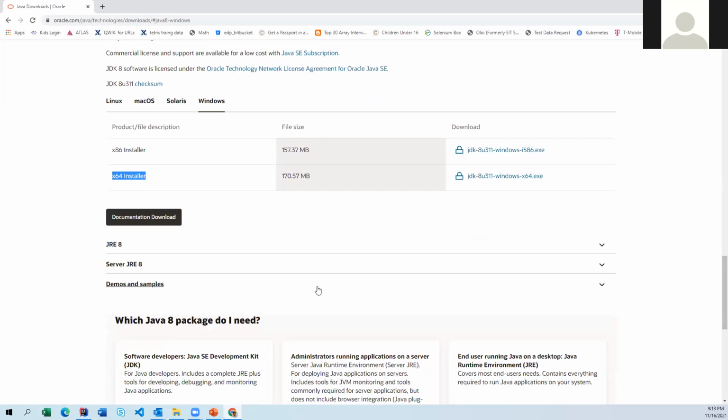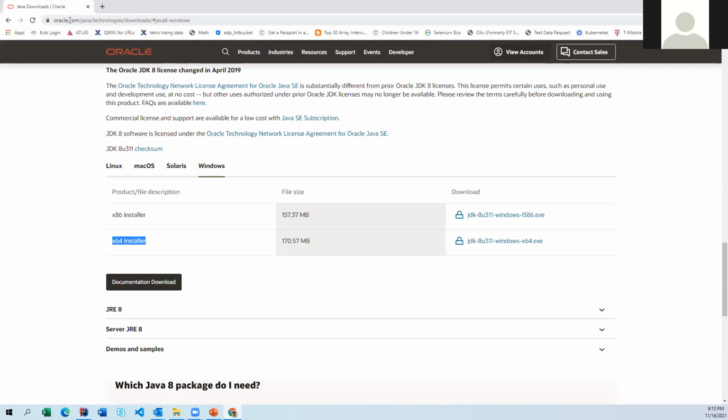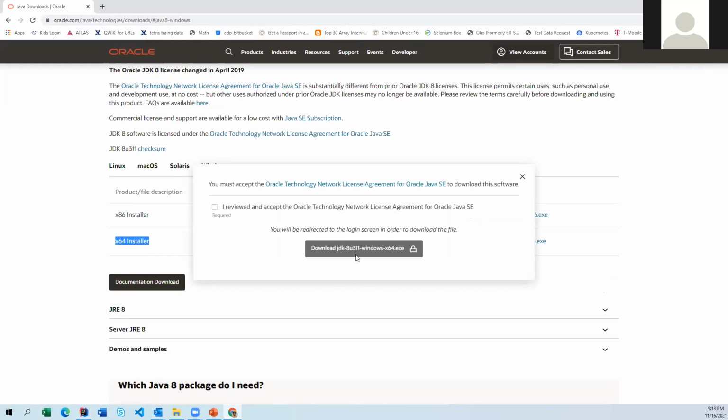So earlier, maybe like 2019 or before 2019, the Oracle guys were allowing us to download the JDK without any issues. Now, if you want to download any one of their products, you have to have a registered account with Oracle. A registered account means you can create one with your own Gmail also, or any email.